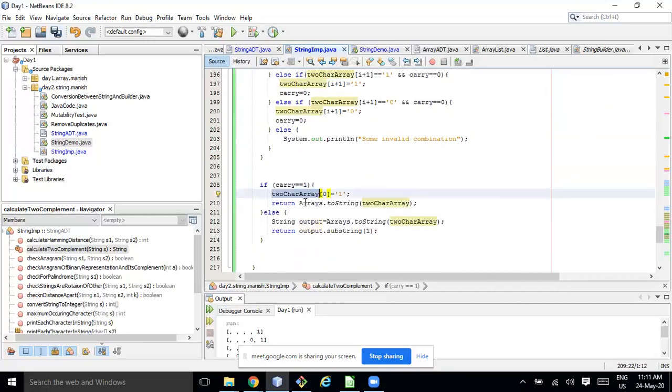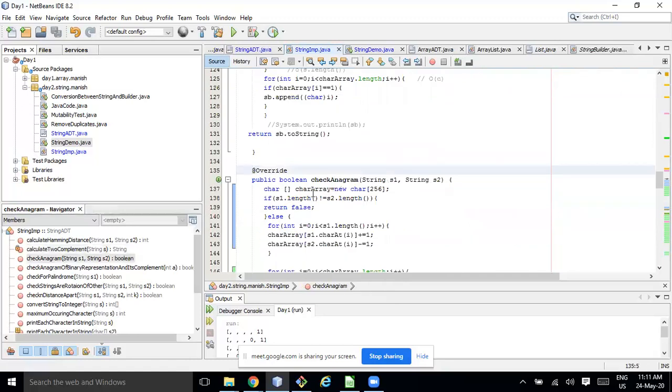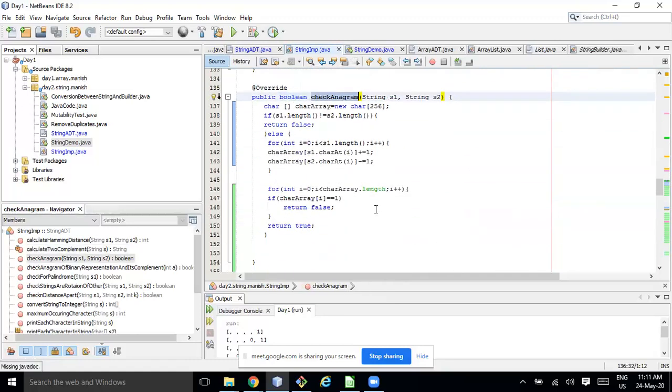In the first scenario, I directly convert to toString, and in the second scenario, I return a substring starting from index 1, and it will return one more string once the two's complement is returned. So here I have s2 and s1, and then I'll call checkAnagram, and we can get the result. So here calculate two's complement. If I go to checkAnagram, this is returning boolean. So if I go and run here,